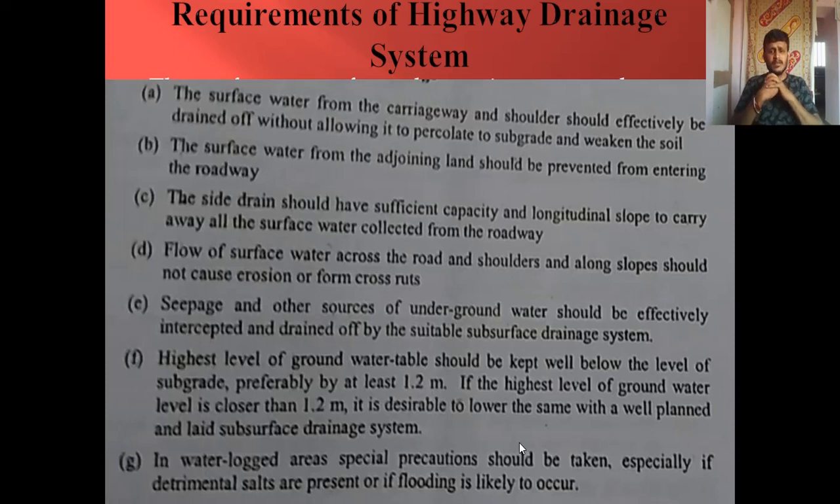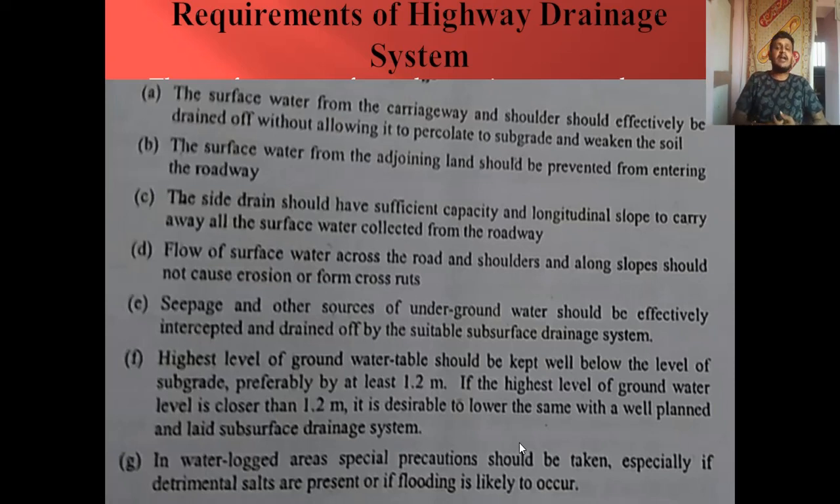Then, the flow of surface water across the road and shoulders along the slopes should not cause erosion or cross ruts. Whenever we are providing a side drain, the slope on different highway elements, for example the camber of the carriageway, the slope of the shoulder, and the slope of the embankment, should be designed in such a way that it is not too steep, because when you provide a steep slope, the velocity of water flowing on it will increase. Due to that, there is a possibility that erosion of that sloping material is likely to happen.